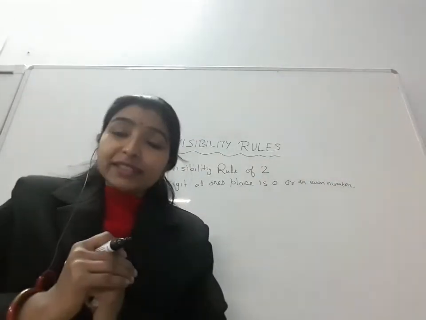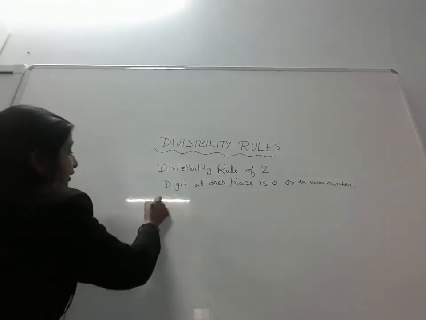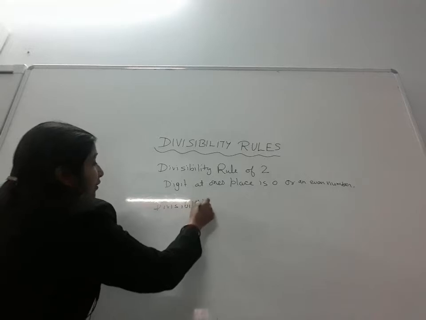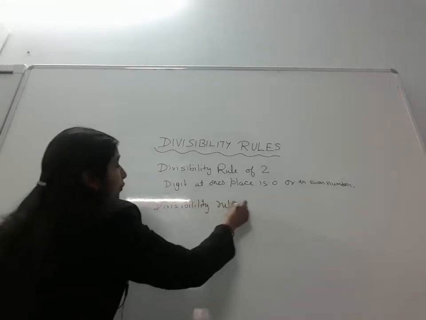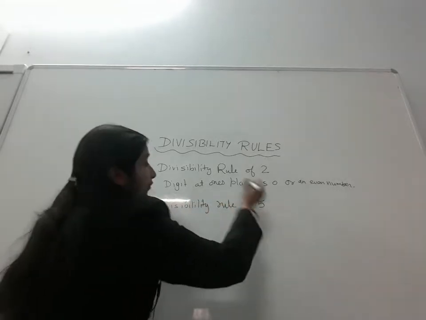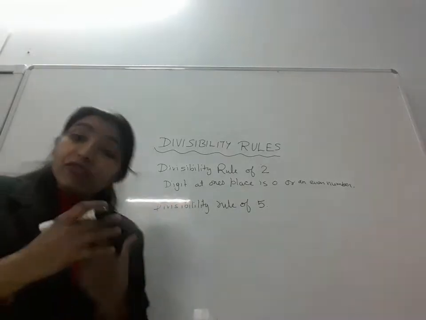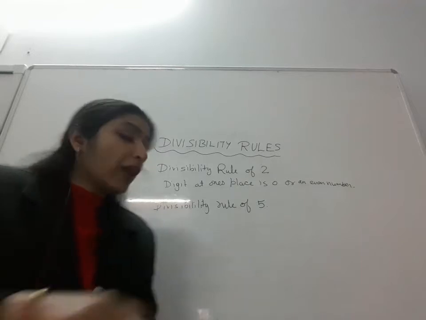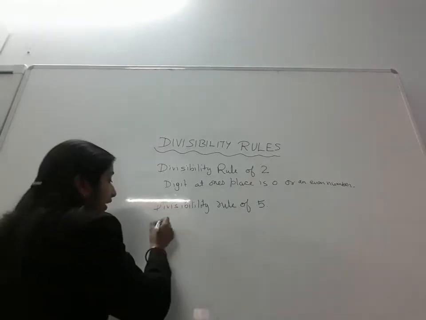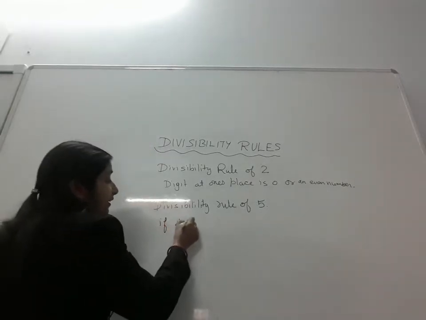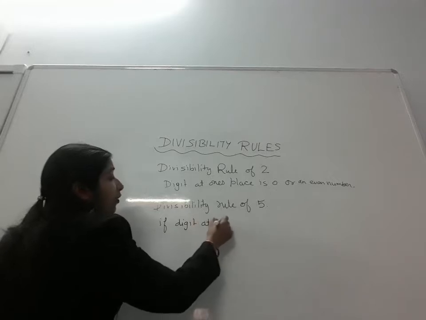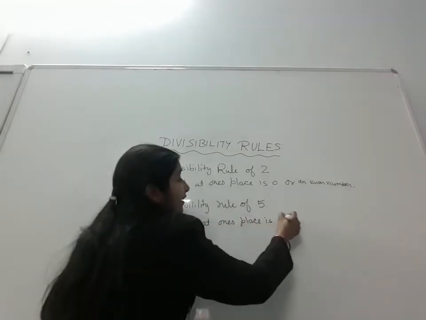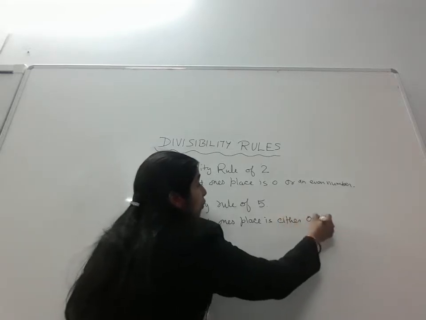Now second, divisibility rule of 5. For 5 also, you have to check the ones place. If the digit at the ones place is either 0 or 5,